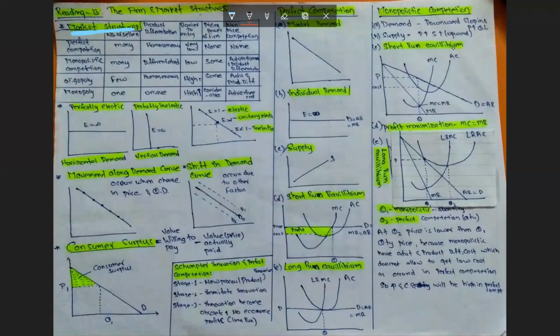We will analyze these market structures by using five factors, that is number of sellers, differentiation, barriers to entry, pricing for a firm, and non-price competition. So let's start with perfect competition.